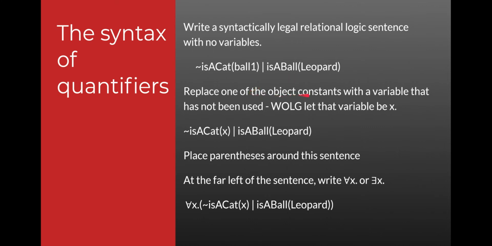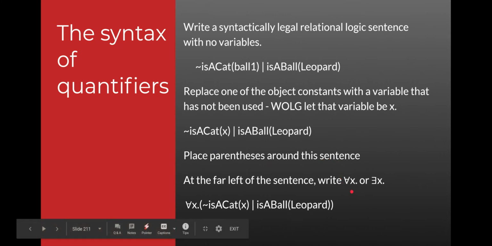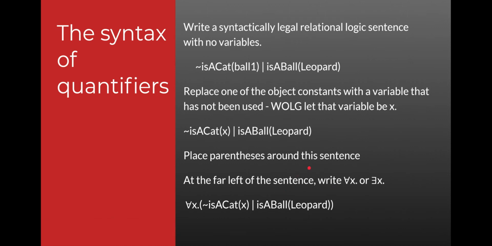And we're going to replace one of the object constants with a variable that has not been used. In our example, since x has not been used, we can, without loss of generality, replace ball one with x. Then if we place parentheses around that sentence and place either a for all x or there exists x, a universally quantified x or an existentially quantified x, then what we have now is a syntactically correct, syntactically legal relational logical sentence.